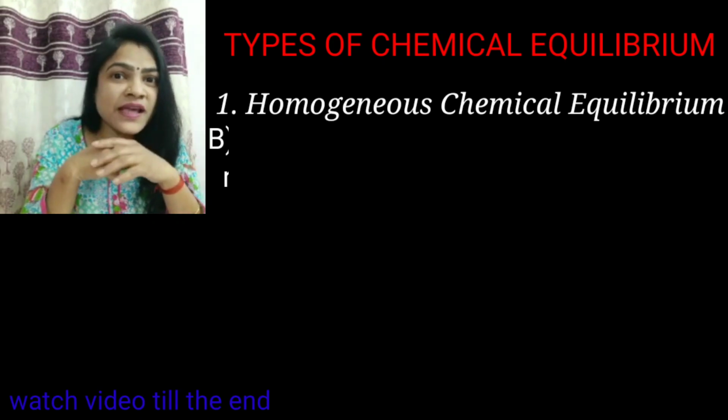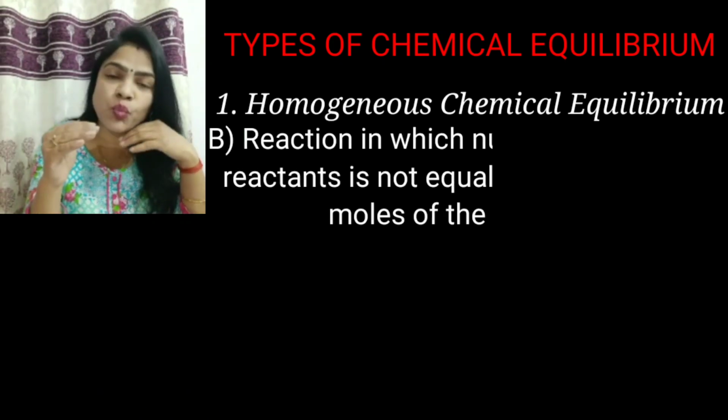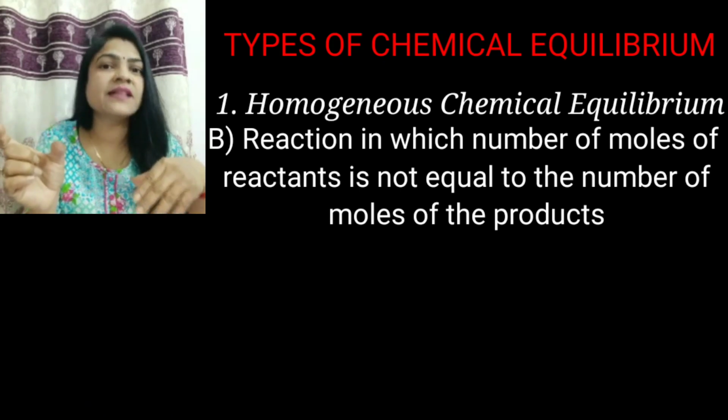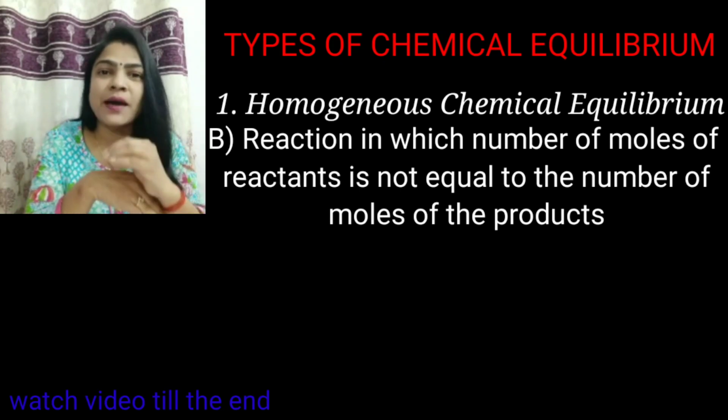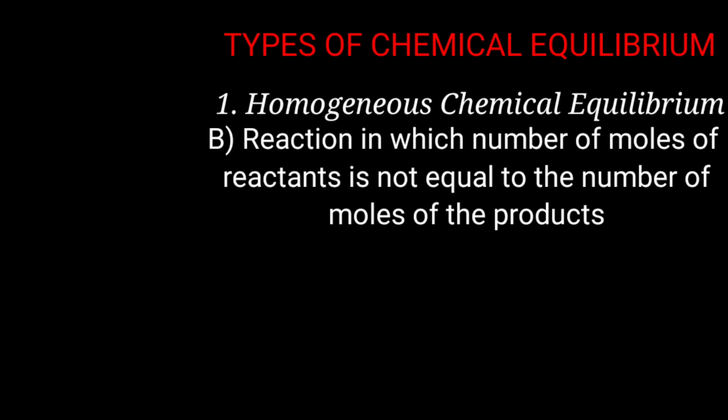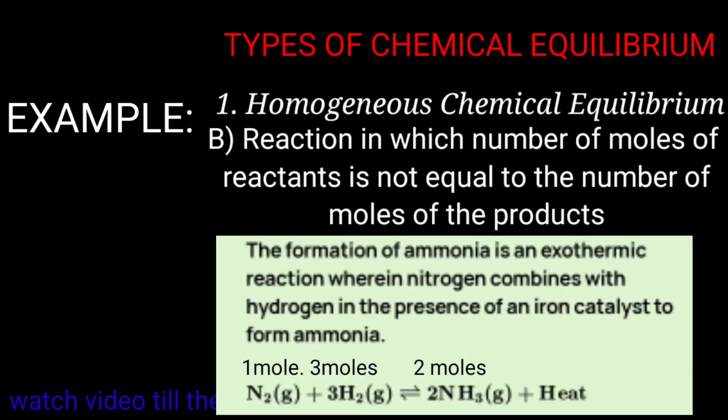Second type of homogeneous reaction is one in which the number of moles or molecules of the reactants is not equal to the number of moles or molecules of the product. For example, 1 mole of nitrogen gas reacts with 3 moles of hydrogen gas and gives 2 moles of ammonia gas.